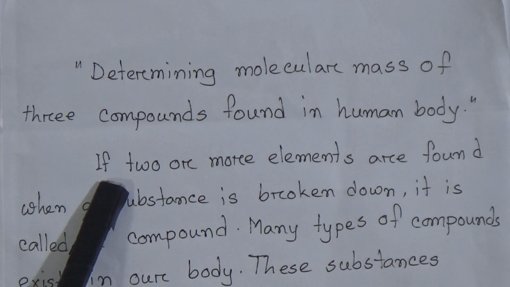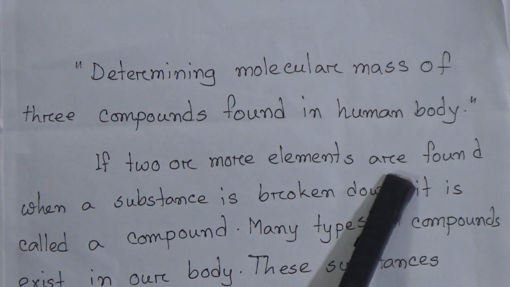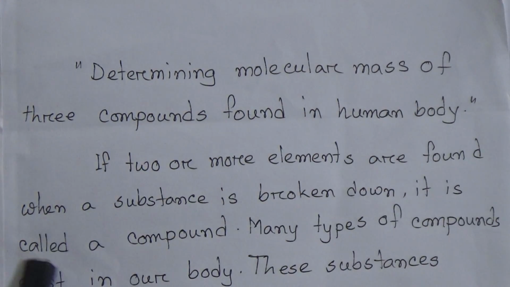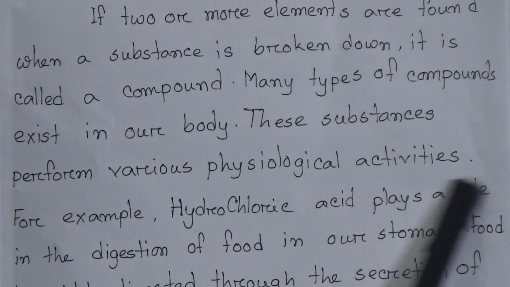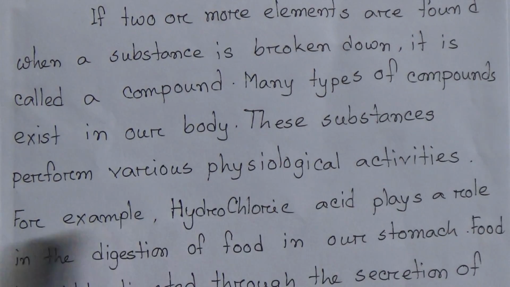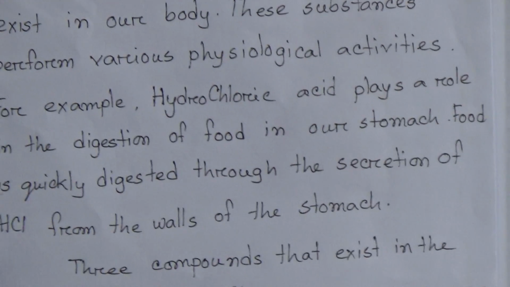There, first we will start by giving the definition of compounds. You can give the definition from your book too. If 2 or more elements are found when a substance is broken down, it is called a compound. Many types of compounds exist in our body. These substances perform various physiological activities. For example, hydrochloric acid plays a role in digestion of food in our stomach. Food is quickly digested through the secretion of hydrochloric acid from the wall of the stomach.